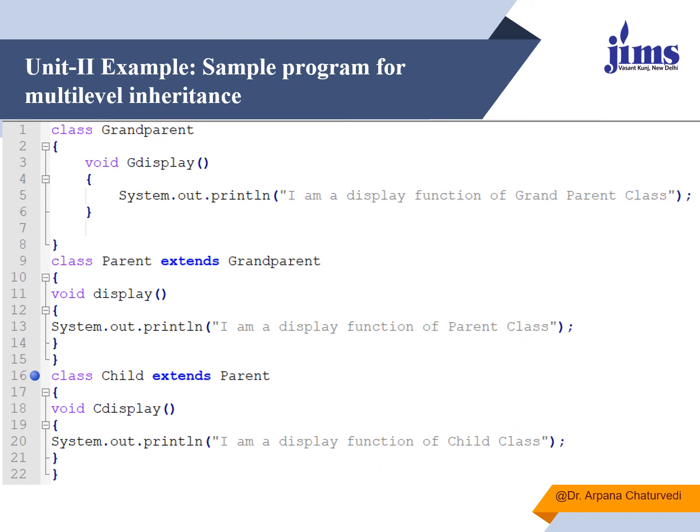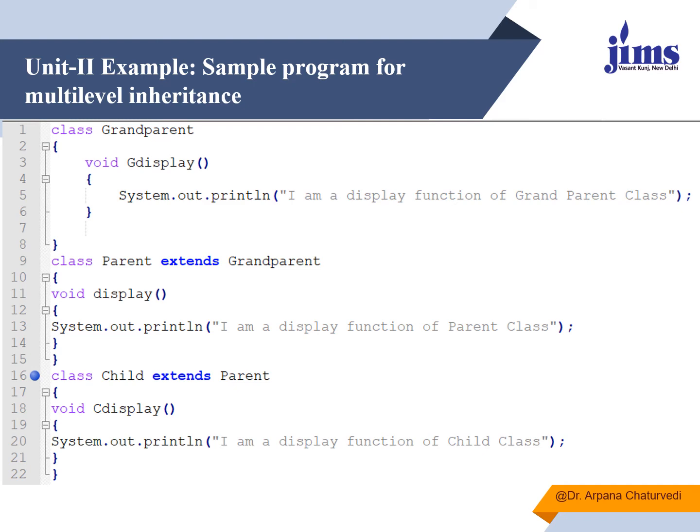Now at another level again I am having one more child. I am extending the features to the child class from the parent class. So this is the second level. Here I am having one more function. The name of the function is cDisplay, and I am saying I am a display function of child class. So what is to be seen over here is that all the features of grandparent class will be coming to parent class, and all the features of parent class will be coming to the child class. So we can say that all the features of grandparent as well as parent class will be available in the child class. How can we check whether this is possible or not?